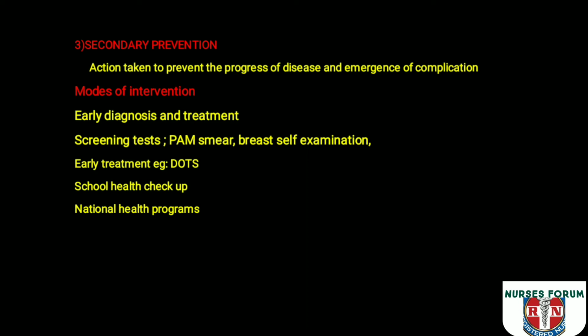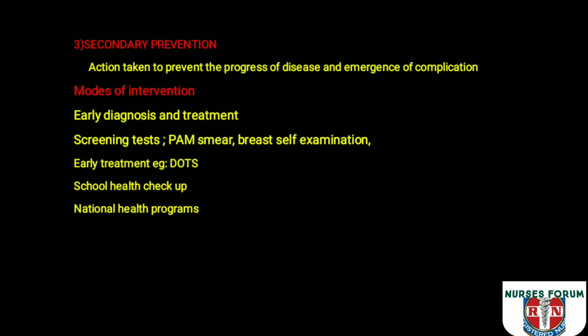and all national health programs are included in the secondary prevention. Why are they included in the secondary prevention? For example, tuberculosis control program, malaria control program. In these control programs, we are doing early diagnosis and treatment of these particular diseases. So all national health programs are also included in the secondary prevention.